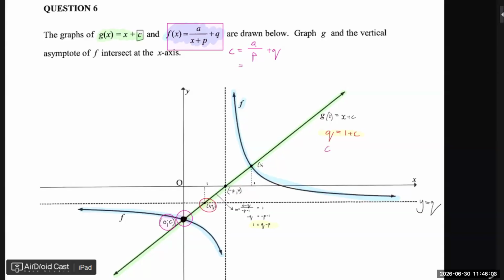C is the same as Q minus 1. So Q minus 1 is A over P plus Q. The Q's can cancel, and I basically have, you can say, negative P equals A.